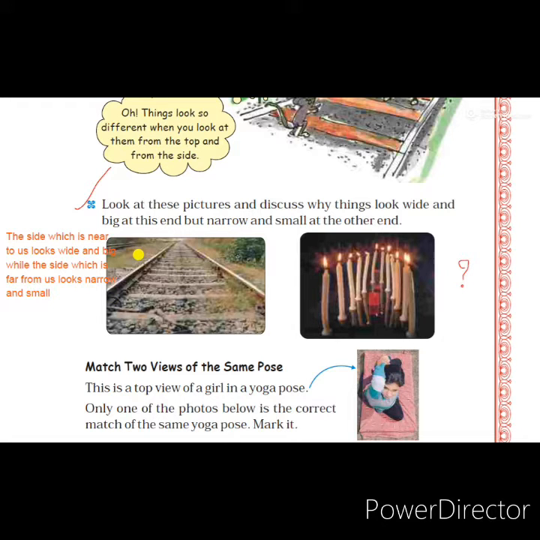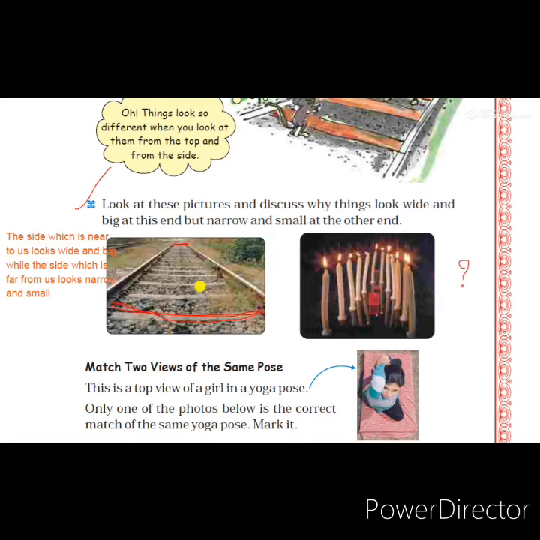So we have to write the same answer only. Students, see the side of this first end of the railway track. You look here, this side or this end we can see near to us. So this end we can see wider and bigger, but the other end of the railway track is far from us, so it looks narrow and small. This is the only reason.